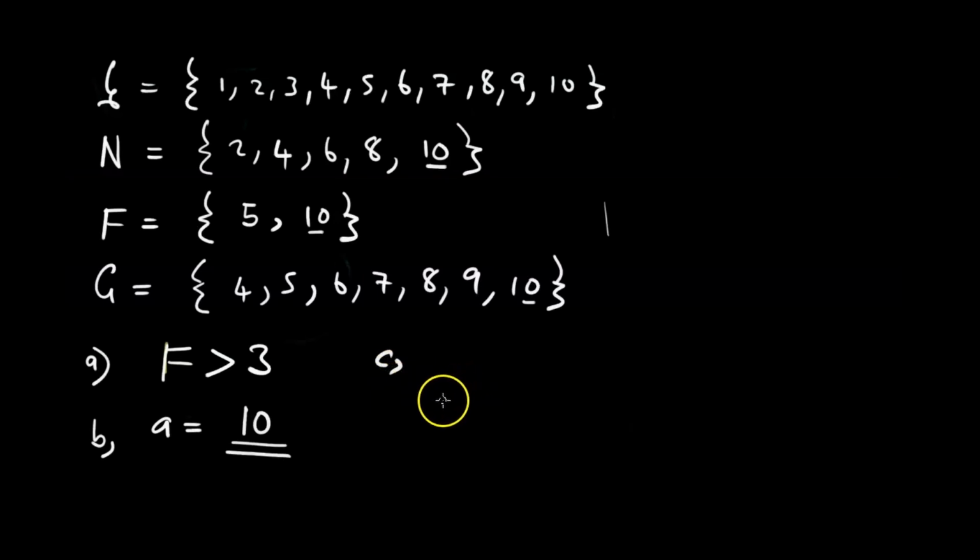Kana B is a number such that B is an element of N, and B is not an element of G, what is B? Saka tiri kutsvaga element iri muna N asi isiri muna G.